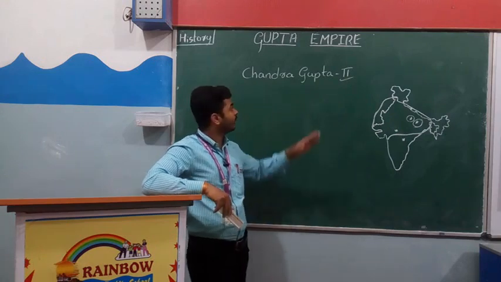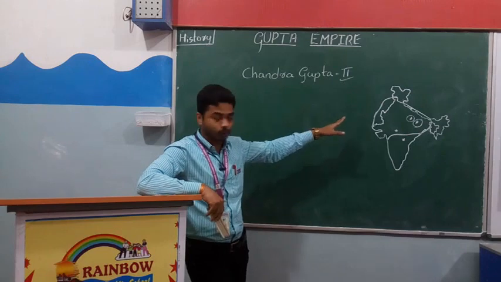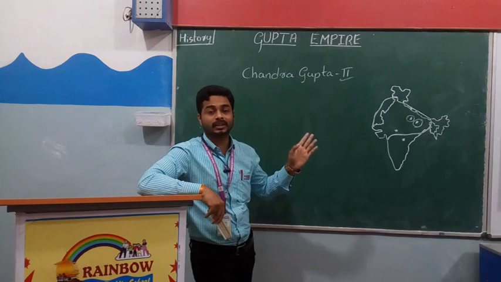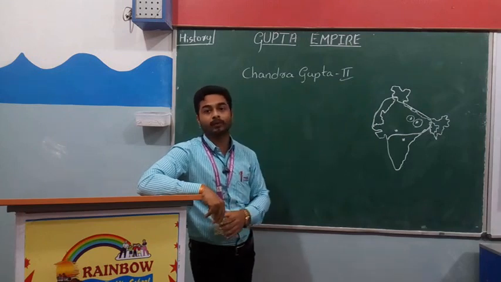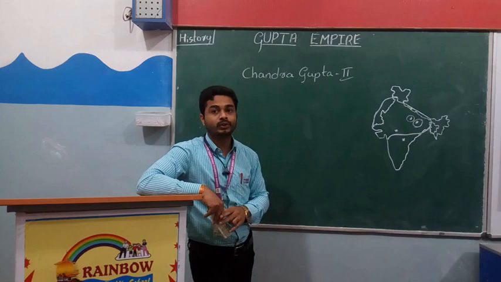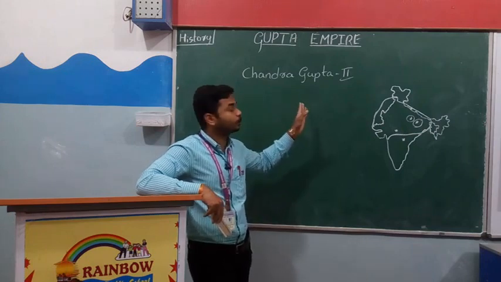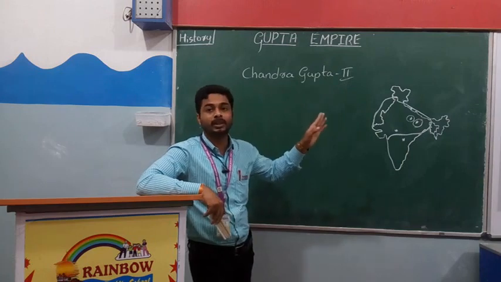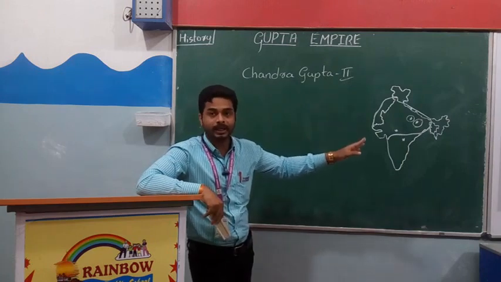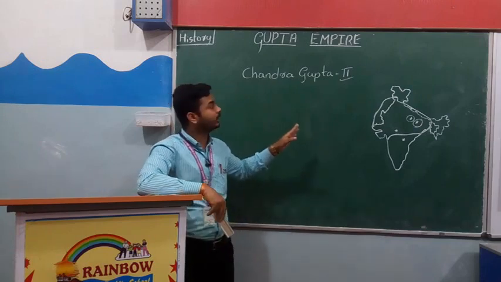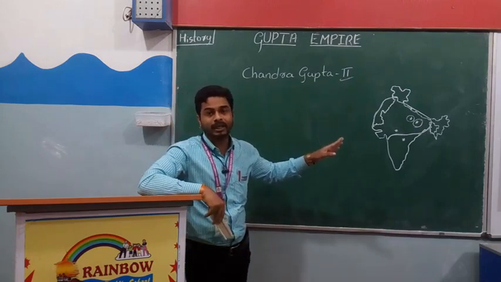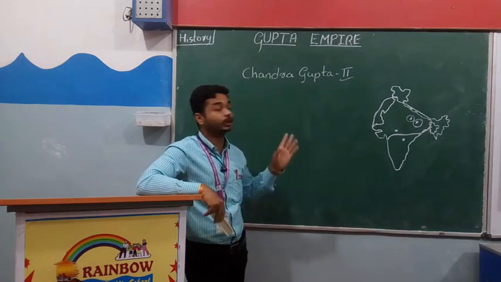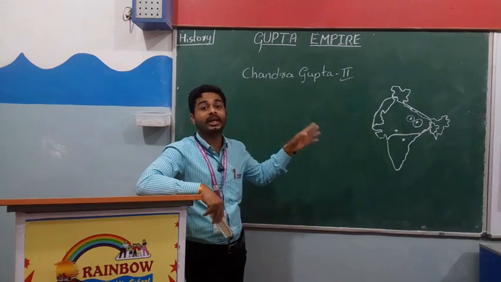Are you getting my words? So when Chandragupta II was ruling the Gupta Empire, at the same time in the Vakataka kingdom there was a king called Rudrasena II. Chandragupta II had a daughter called Prabhavati Gupta, and he gave her to Rudrasena II in marriage. Because of that, he got relations with the Vakatakas. After some time, Rudrasena II helped Chandragupta when he was fighting against the Shakas.